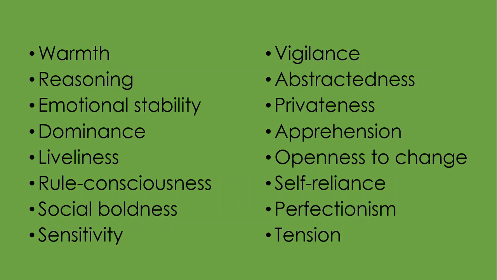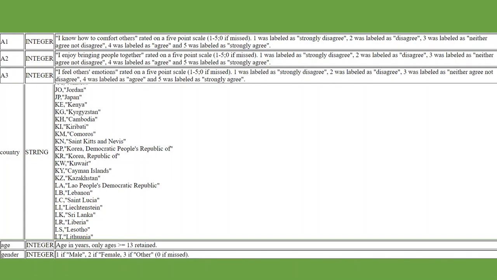Each question tells the quiz algorithm information about one of the 16 personality traits that the quiz is testing for. So here are the 16 traits. The dataset also included the participants' age, country, confidence in answer accuracy, source, and time elapsed from when they started the quiz to when they ended it. And this is part of the code that came with the dataset.